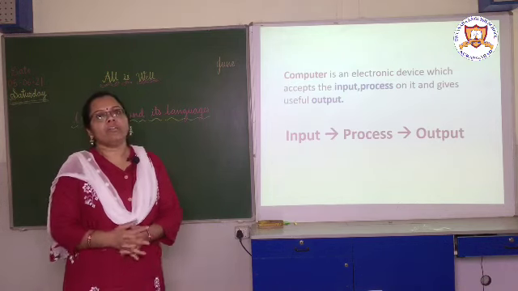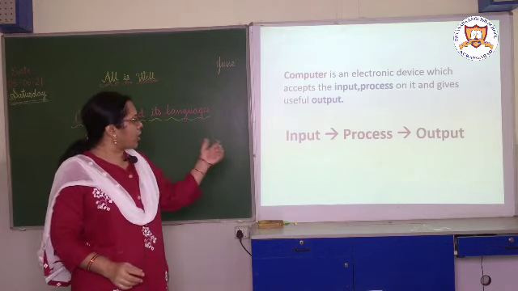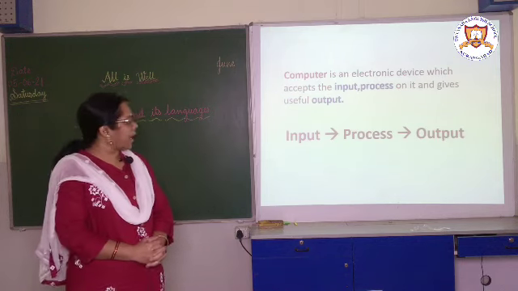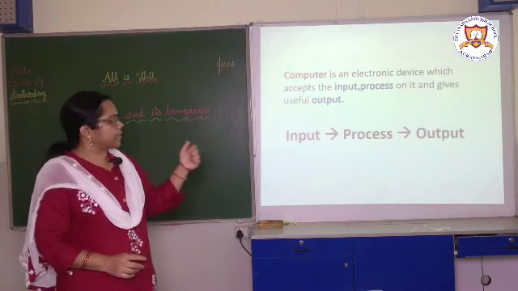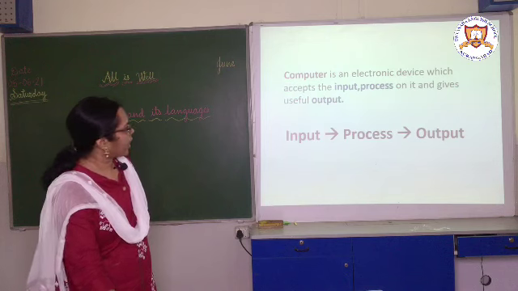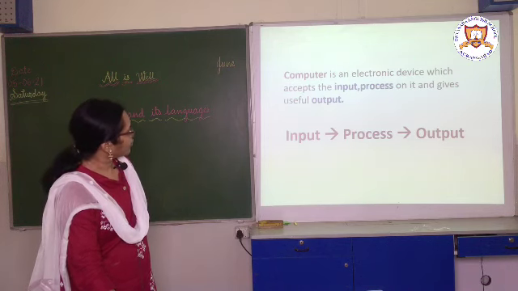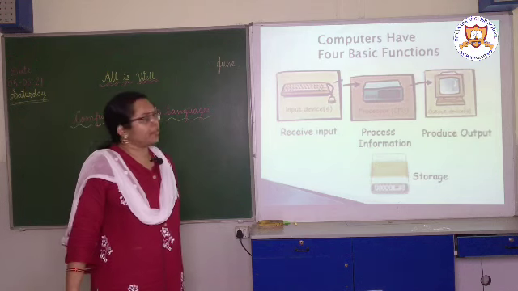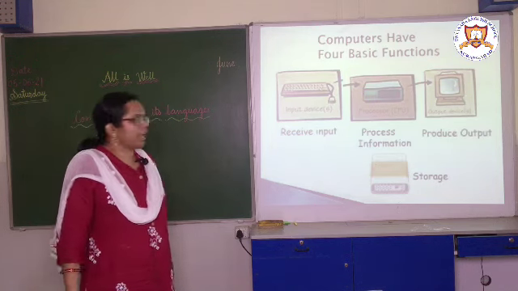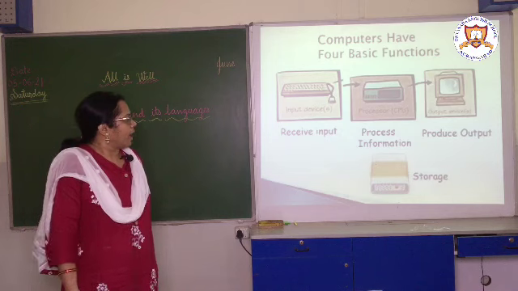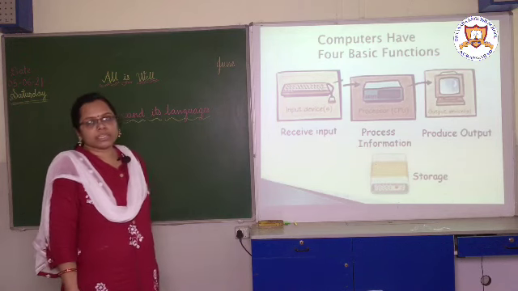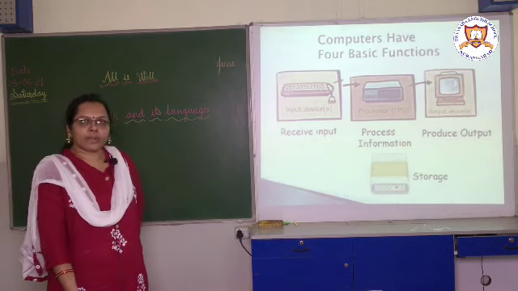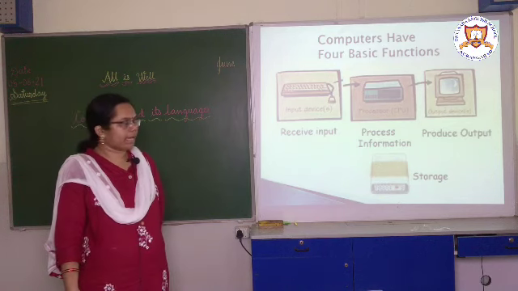So a computer works according to the IPO cycle: input, process, output. Let us see how it works. See here, children, a computer has 4 basic functions. First, it receives the input with the help of input devices, like keyboard and mouse.